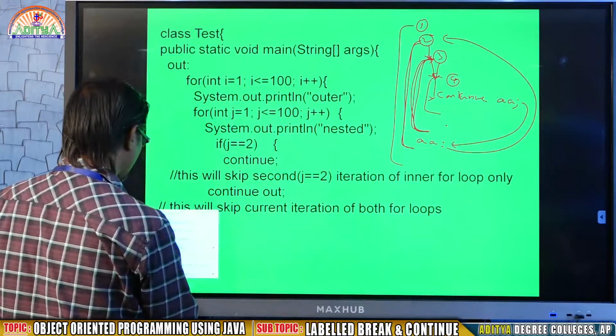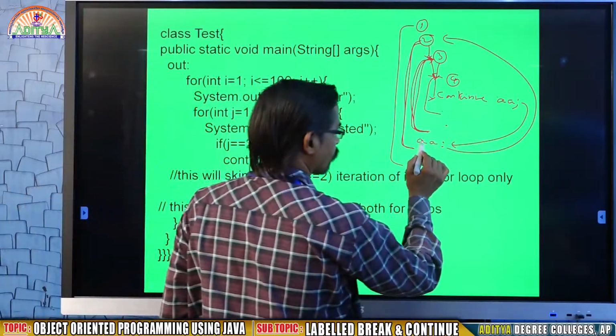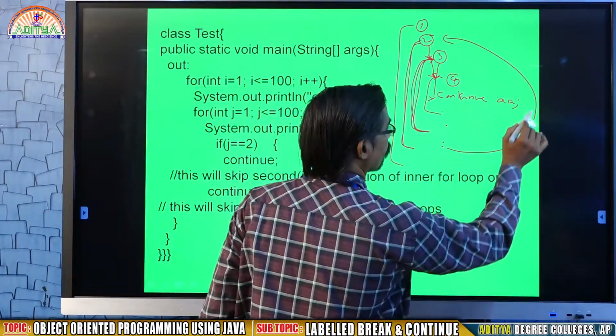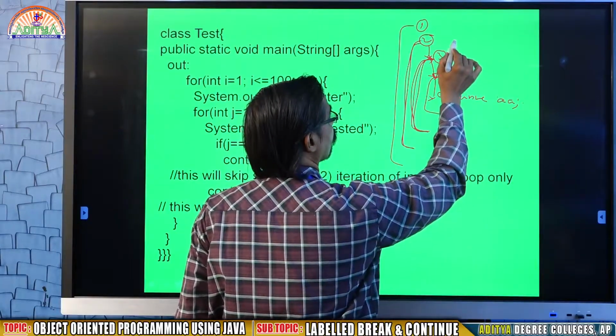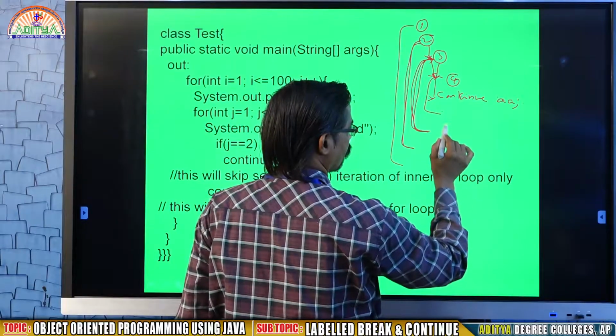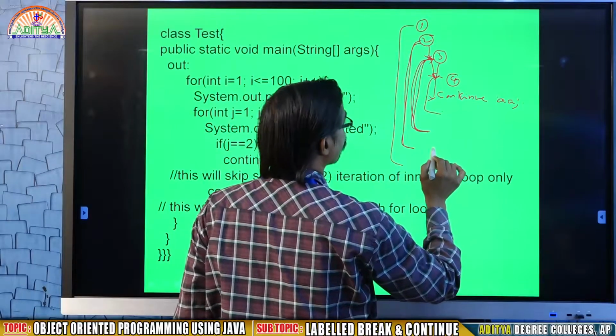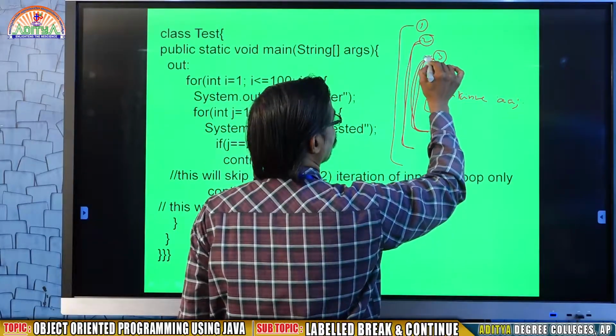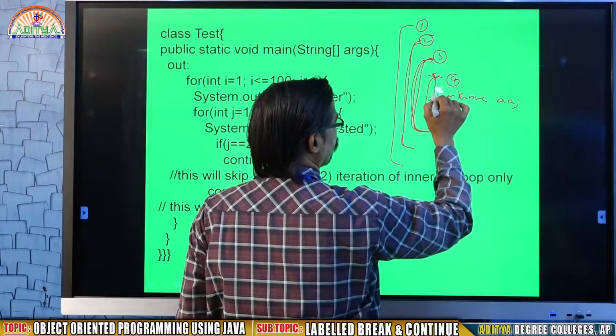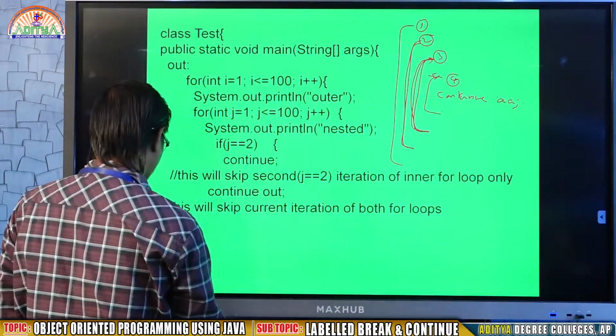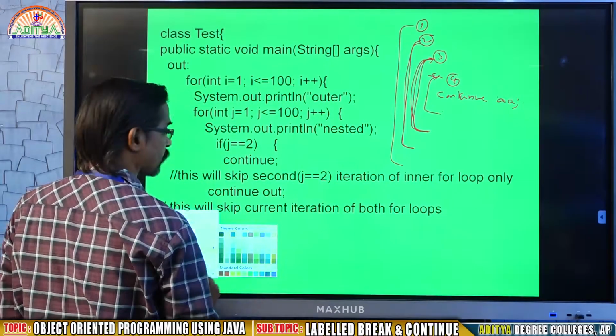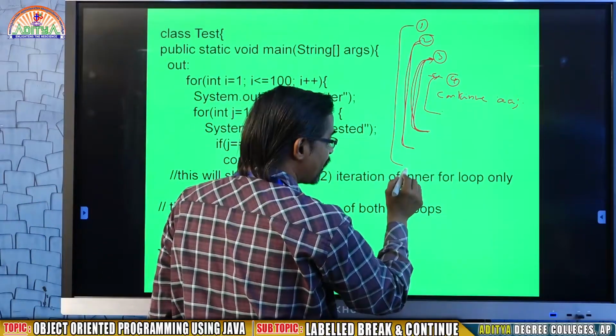In case you are going to write like this, I am writing AA here.